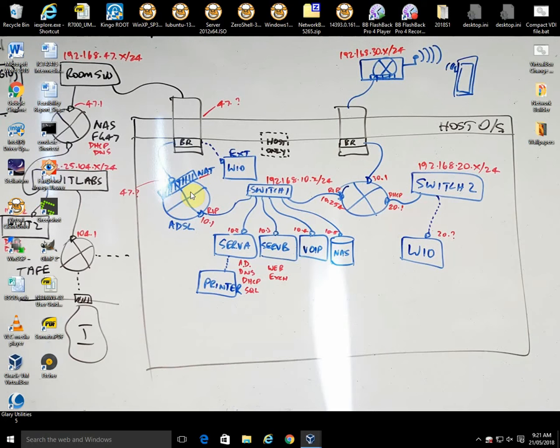It could use an internal radius server or an external radius server, which in our case would be server A, or create, say, a port 80 request and do port address translation and port forwarding through to our server B.